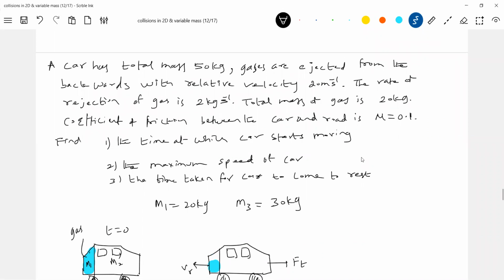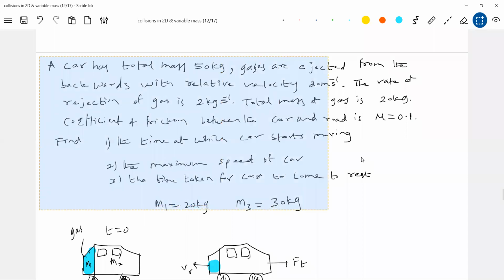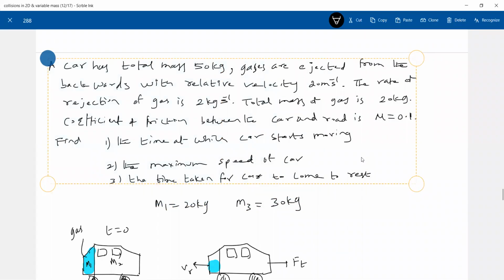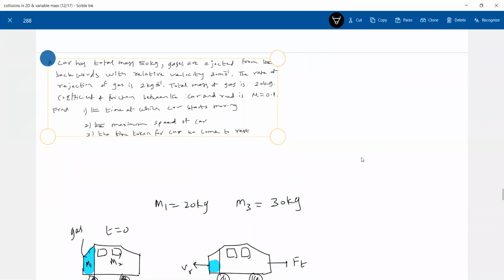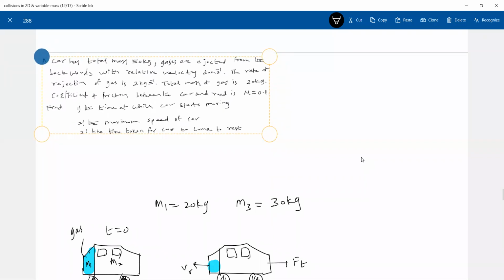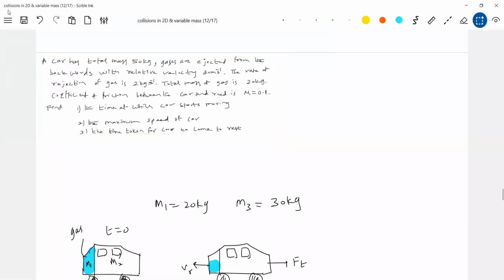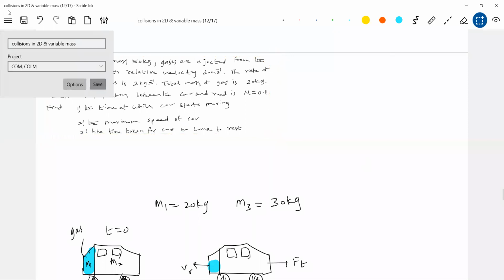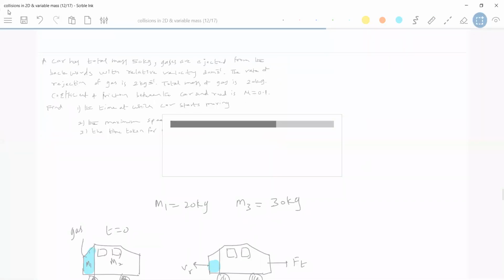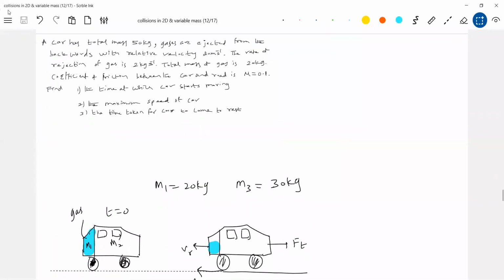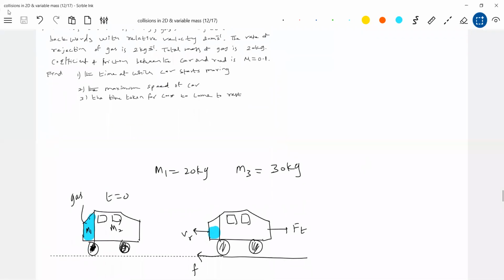All of you read the question. I'll make the question a little bit smaller. Data, I'll make it this one. Immediately the car will start moving. That is what we have to cross check here. How to do that?